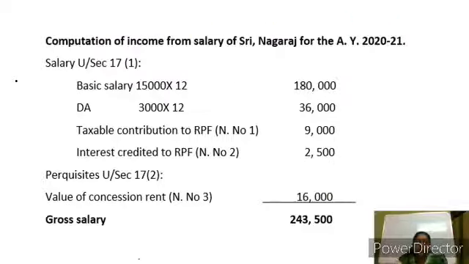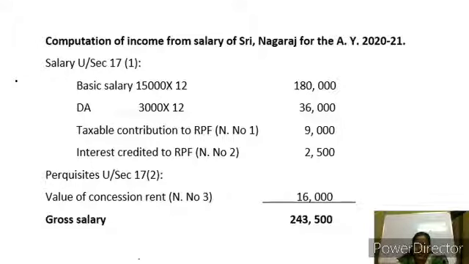Then computation of income from salary of Sri Nagaraj for the assessment year 2021. Basic salary under section 17(1) we have to take, that is basic salary 1,80,000, DA 36,000, taxable contribution to RPF 9,000, already discussed in working note number 1. Then the interest credited to RPF, this will be 2,500 which we computed in working note number 2.